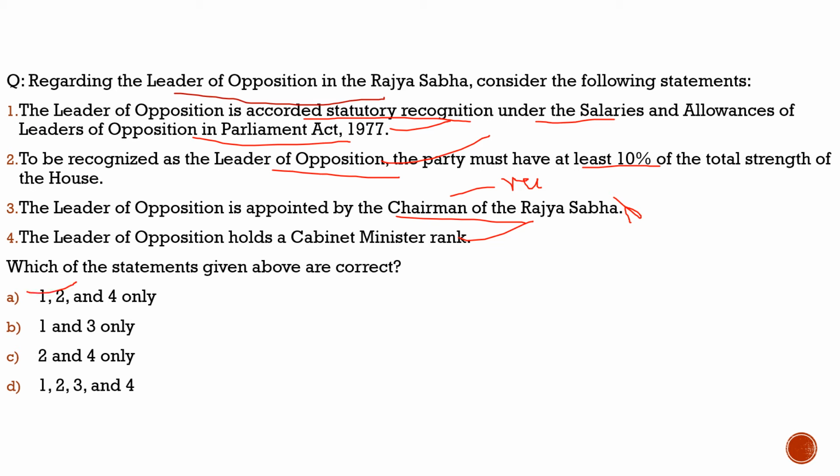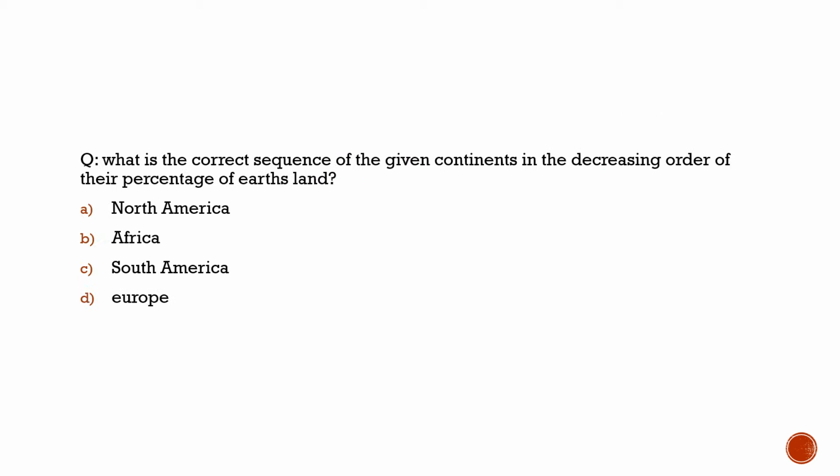With this, let's move to the last part of our discussion, where we will solve a previous year question. As you know, we are currently discussing world geography, and this question was asked in 2006. So let's see what was the question here. The question says, what is the correct sequence of the given continents in the decreasing order of their percentage of the Earth's land? So here we have to find out the correct sequence of these continents in the decreasing order of their percentage of the Earth's land.